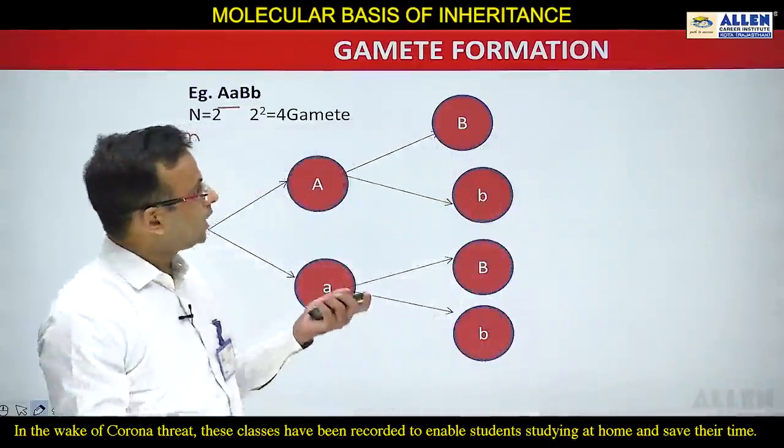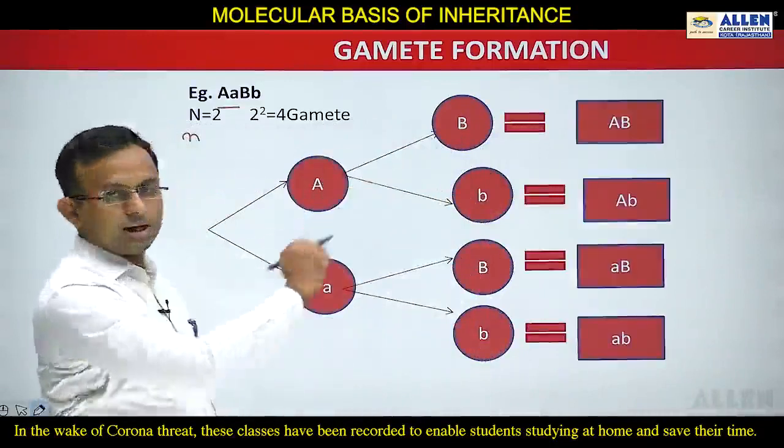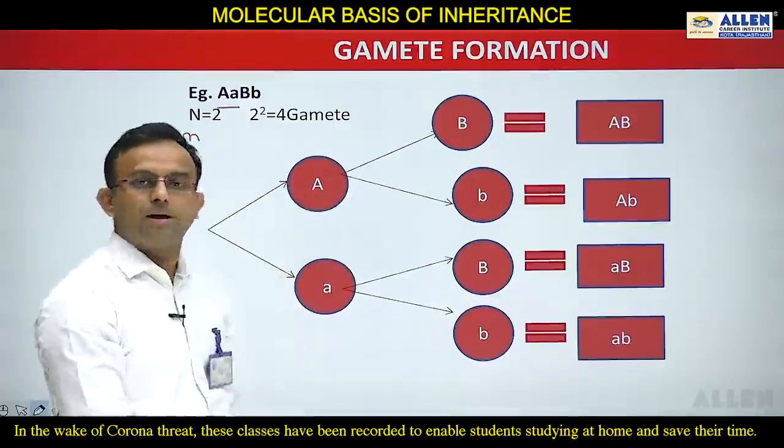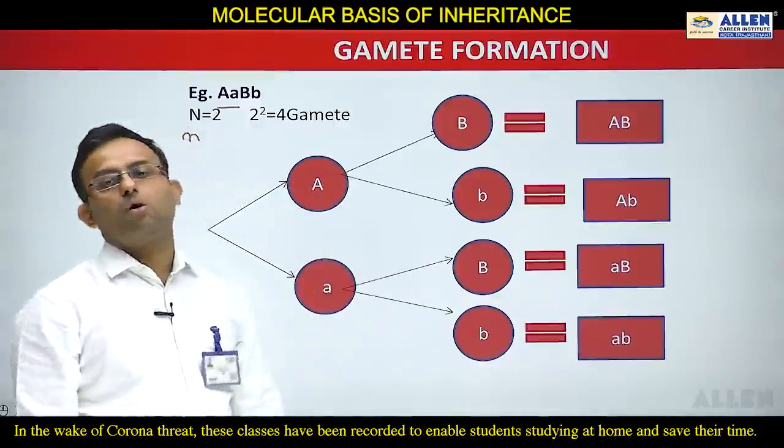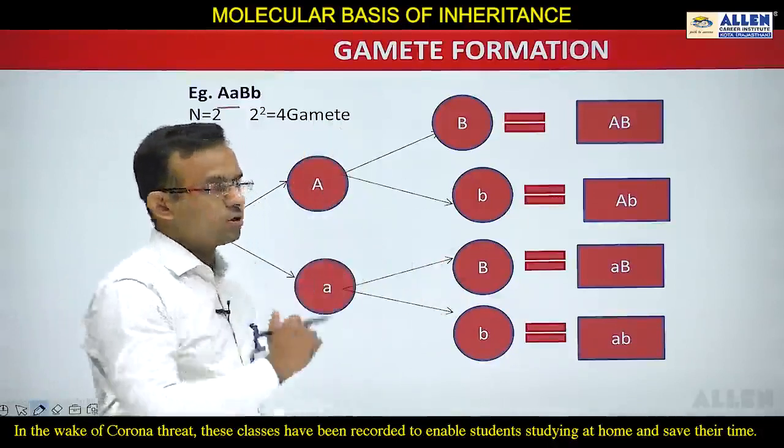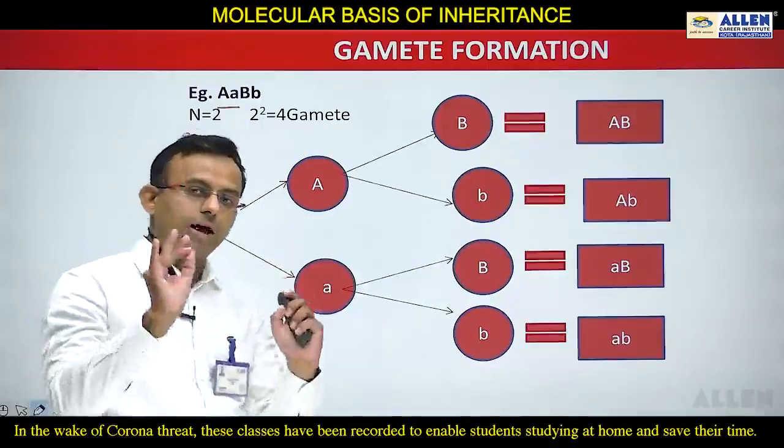Now you can see the type of gametes. First gamete is capital A, capital B. Second gamete is capital A small b, third gamete is small a capital B, and fourth gamete is small a small b. You can here also see that the gametes are haploid and gametes are pure.